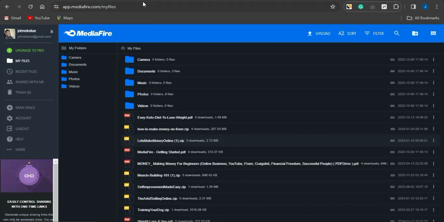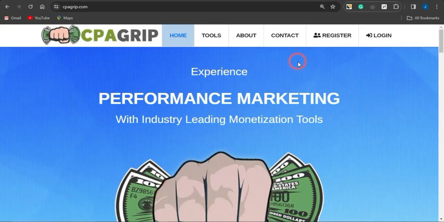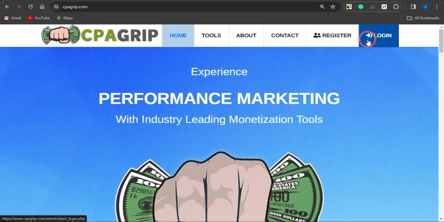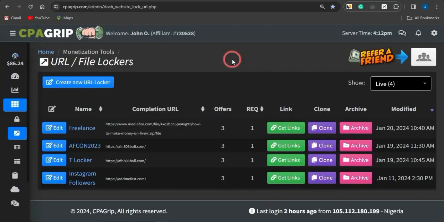And to do so right now, you want to come on to CPA Grip. After coming on to CPA Grip, guys, you can just simply click on register to create an account, and you can just simply log in to your account. Once you do log in, you want to come onto this page right here, which is the URL file locker section.